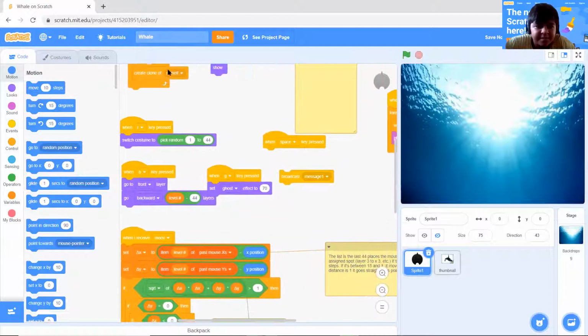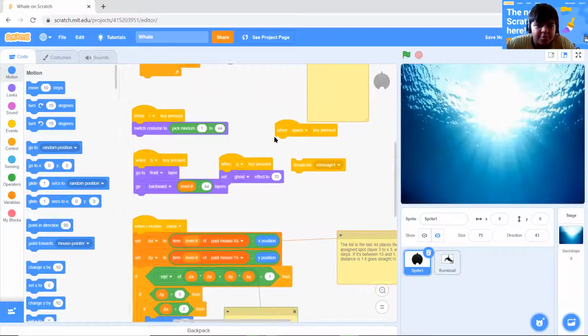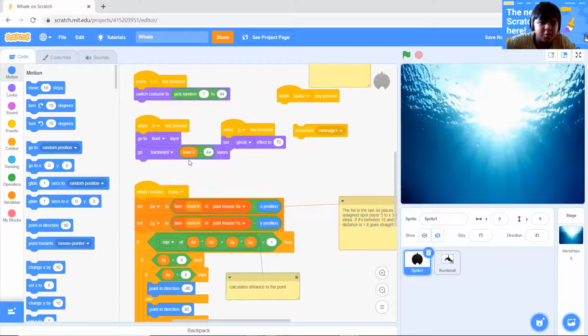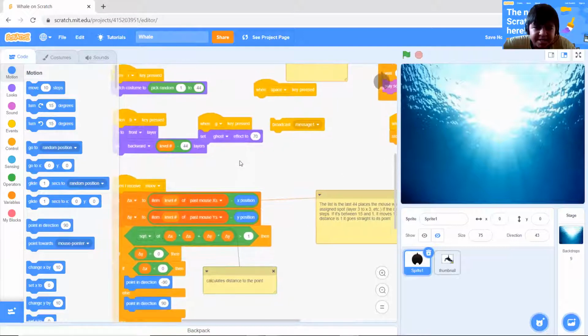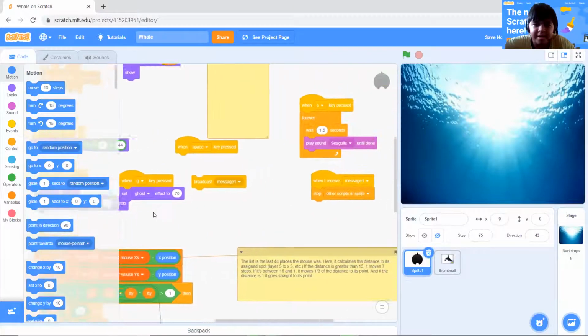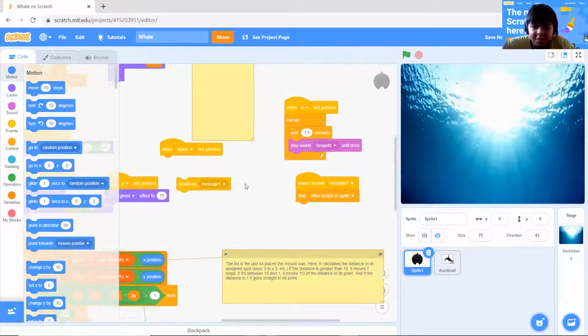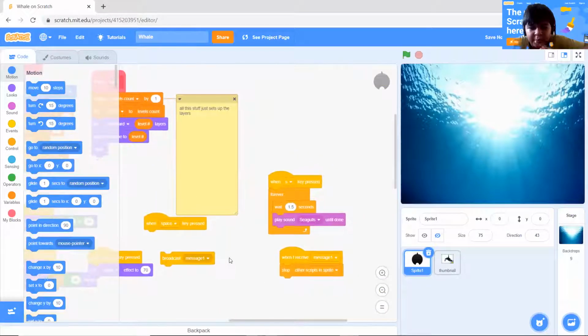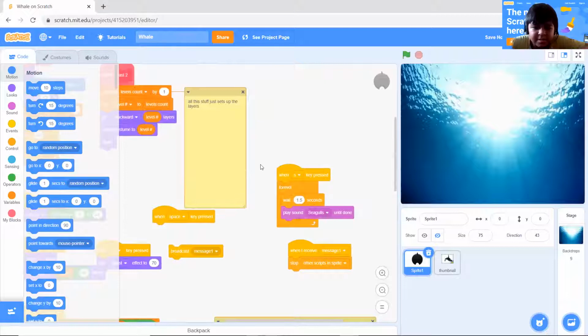Then for the R key pressed, I showed you random layers, and then I have B. So B just makes it backward as I showed you, and G, as I showed you, makes it a little spooky. And then I have S, and here I have some notes which tell you about the block. So S makes the sound.